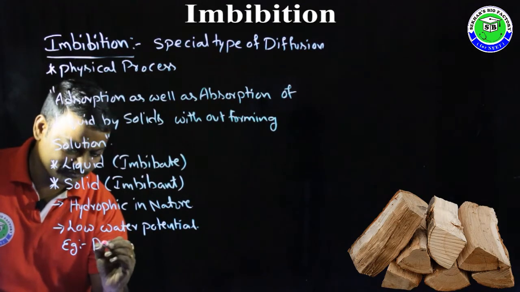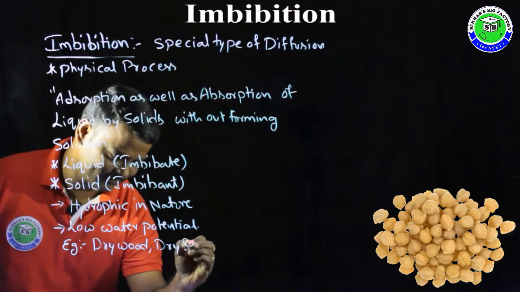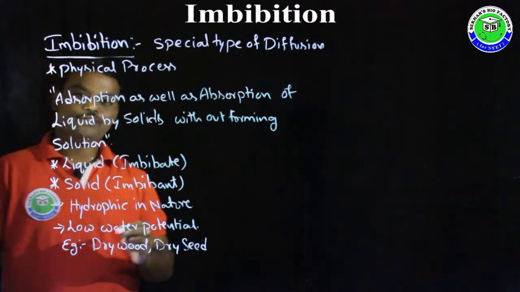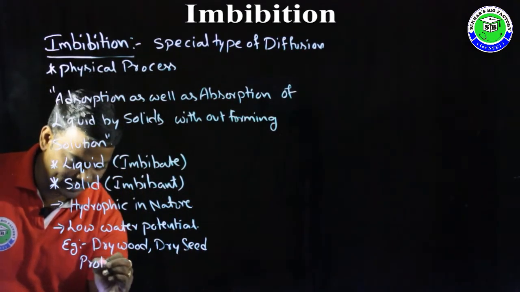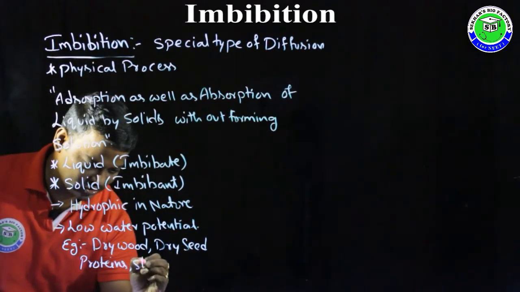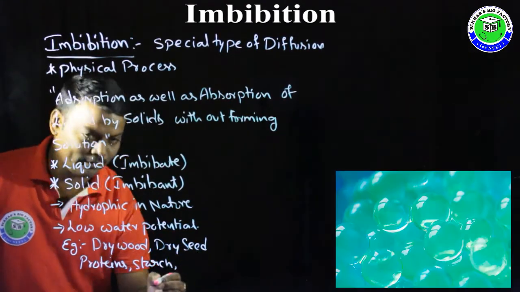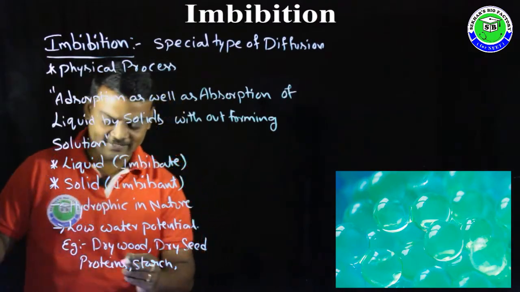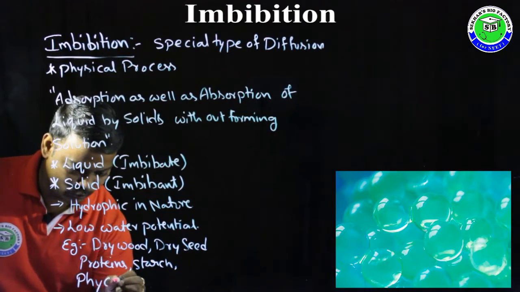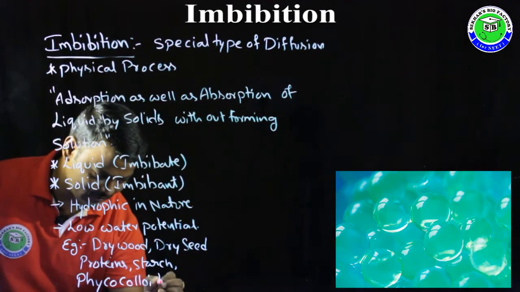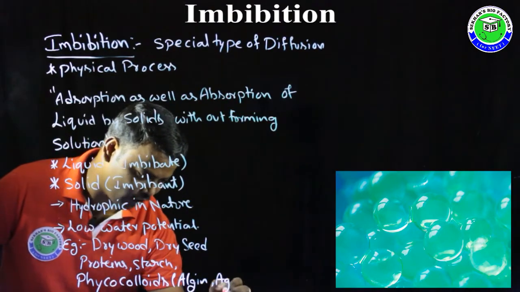The best examples for imbibants are dry wood and dry seeds. Along with that, some of the molecules present in plant cells like proteins and starch, and some important phycocolloid materials like algin and agar.